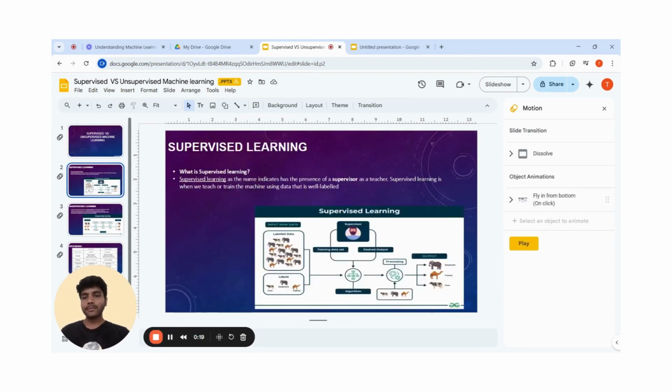Let's go. Supervised learning. Supervised learning, as the name indicates, has the presence of a supervisor as a teacher. Means in supervised learning, the data is guided by a mentor or like a teacher.